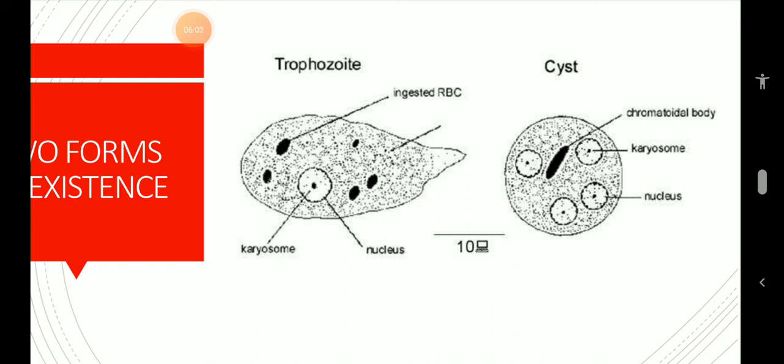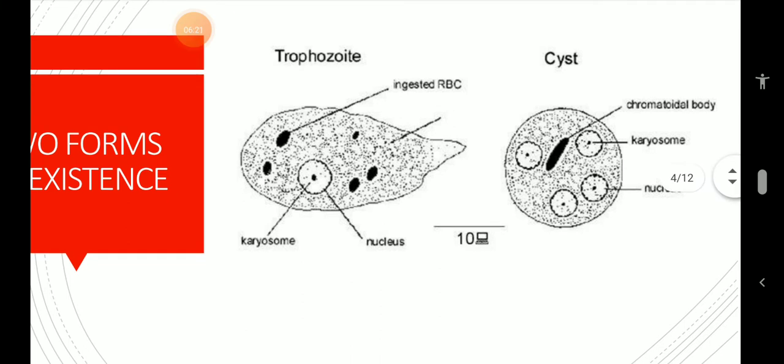And as I said, minuta is the precystic form, which is smaller, spherical, non-feeding, non-motile and non-pathogenic. It measures around 7 to 10 microns in diameter and resembles the trophozoite form in structure, except that it is smaller in size, having no pseudopodium and no contractile vacuoles. The only difference between trophozoite and cyst is the size. It lives only in the lumen of the intestine and is rarely found in the tissues. It undergoes encystation and helps in the transmission of the parasite from one host to the other.